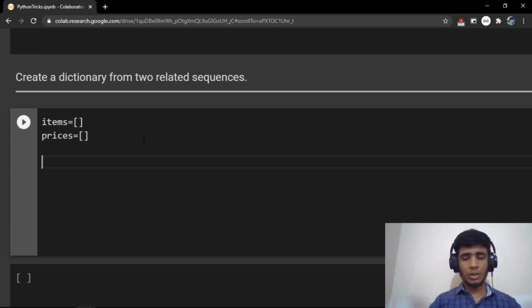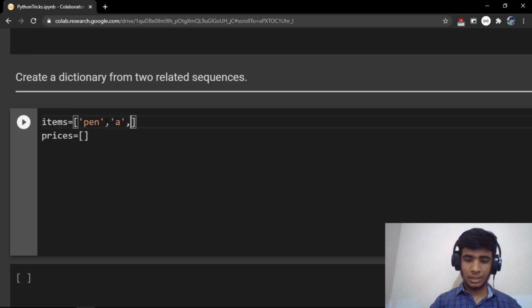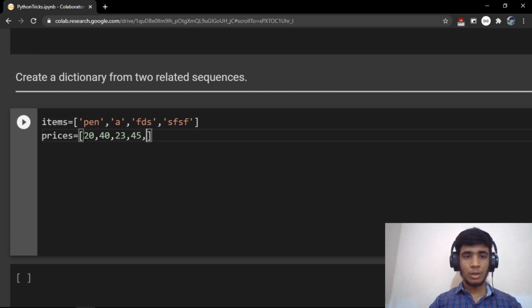So let's say this is one kind of problem statement, and the input is something like this. Let's say the items are pen, some item a, some item b, and so on, and the respective prices are like this: 20, 40, 23, 45.